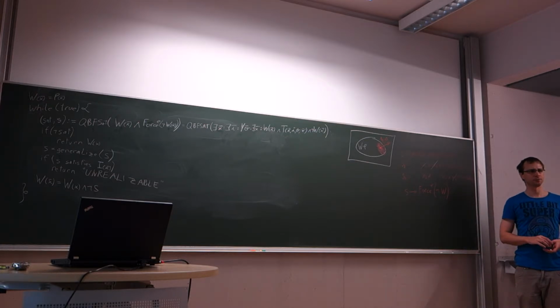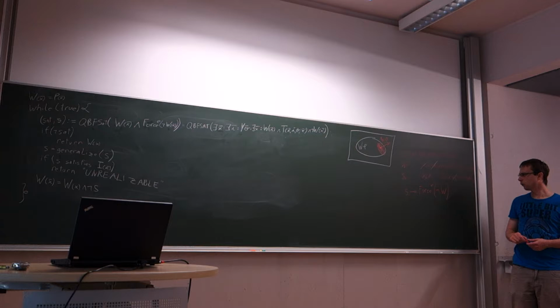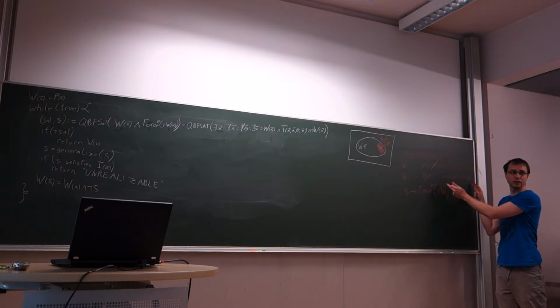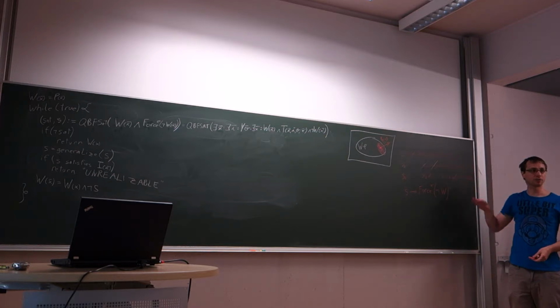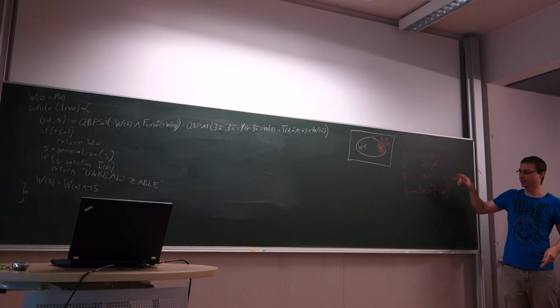Are there any clever techniques in which order one should try to remove the variables? Good question. It can make quite a difference, I think. Yes, definitely. We've tried several versions of this algorithm, and we also have versions which compute not just one generalization by dropping some variables, but all generalizations. This you can do with a very complicated algorithm. So you can compute every minimal subset of these variables such that this implication still holds.